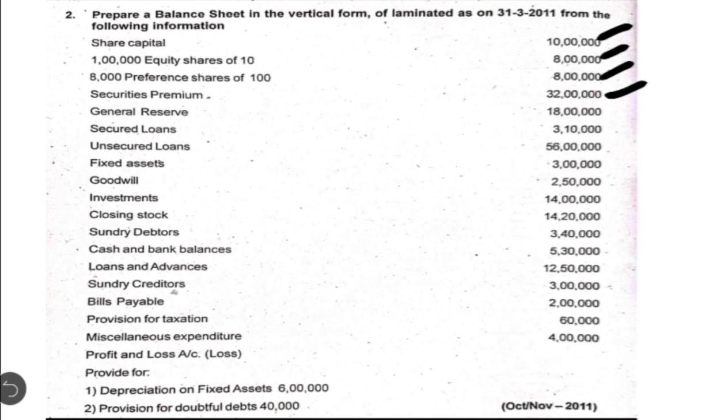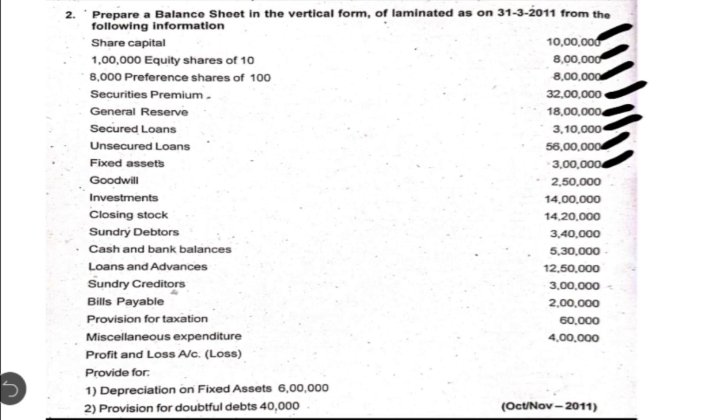Then we have secured loans amounting to 18 lakhs. Secured loans means it is for long term, so long term borrowings with note number 3. The next one, unsecured loans, again it is a long term borrowing with note number 3. Then fixed assets, we have to show that in note number 11 under fixed assets. Then we have goodwill, again it is an intangible asset to be written in note number 11, that is fixed assets.